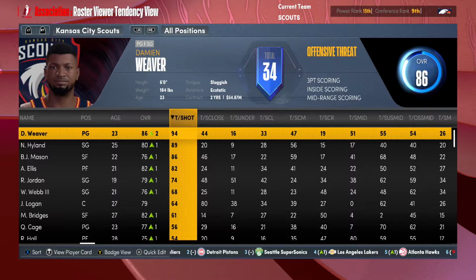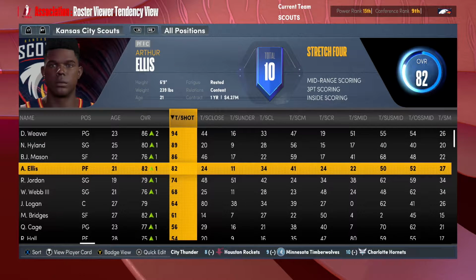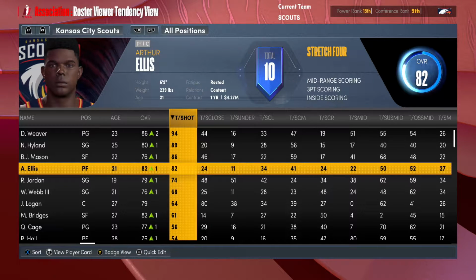So to address how I will look at this more often, one, I've got to do a better job of looking at player stats and also showing you guys player stats of guys that I'm trying to bring onto the team. I didn't really do that for Bridges. I did it for Arthur Ellis, but that was a few episodes before I actually traded for him.